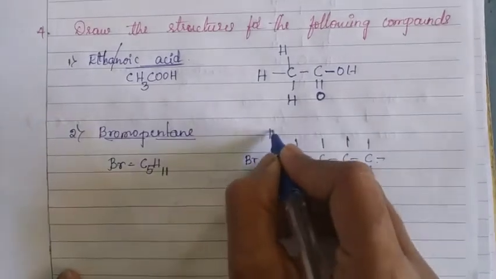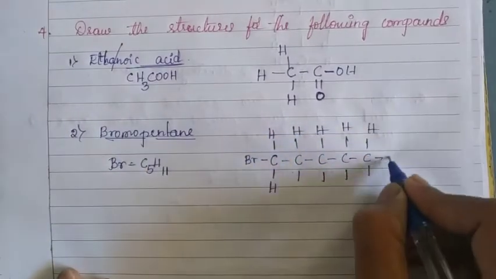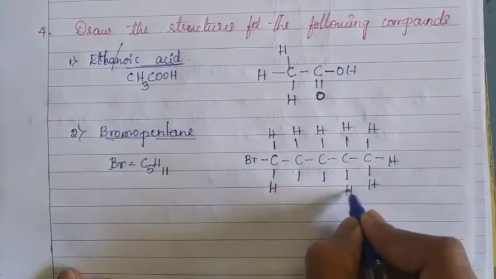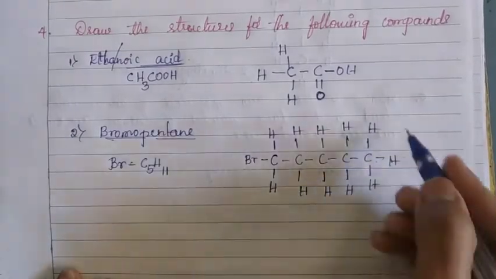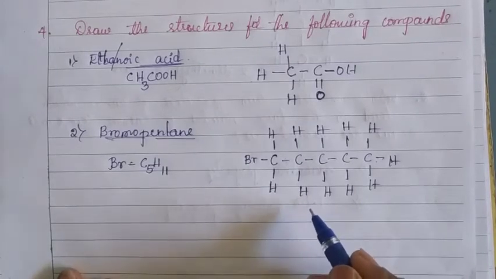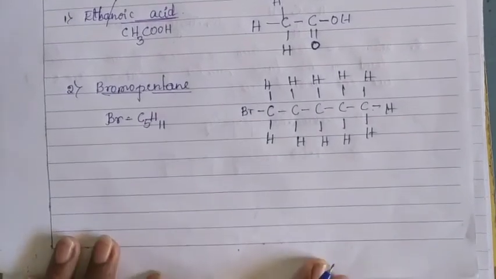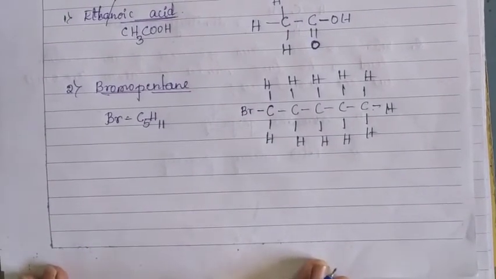Now put hydrogen for each. Children, now look, this is the structural formula for bromopentane.